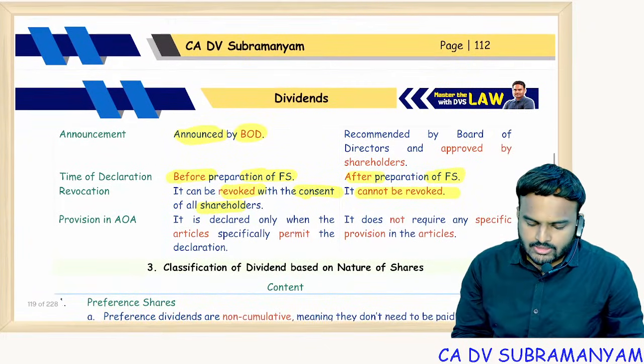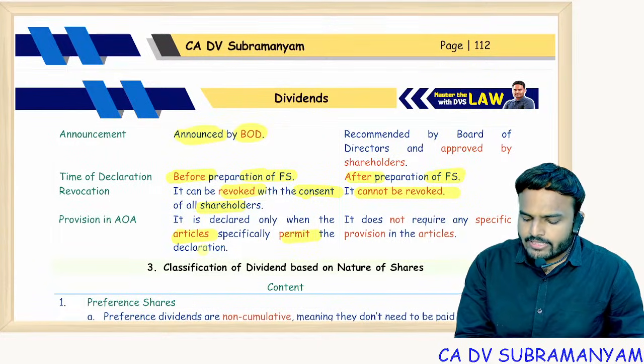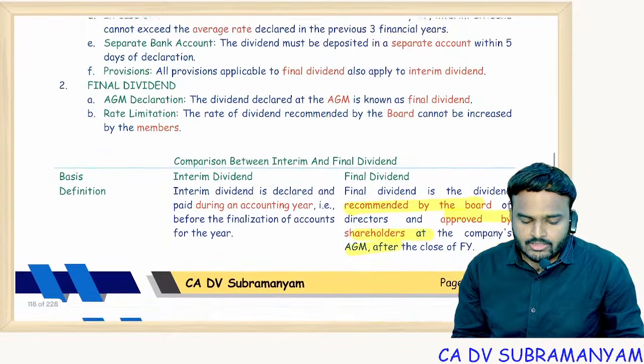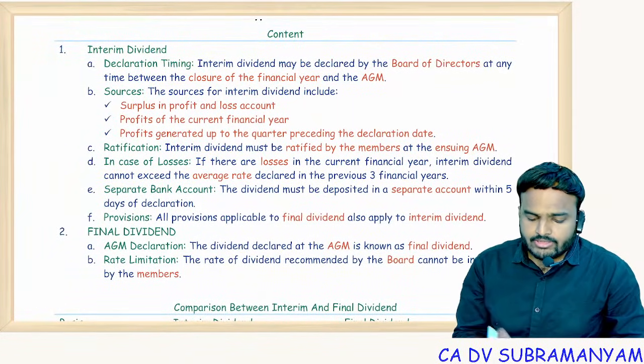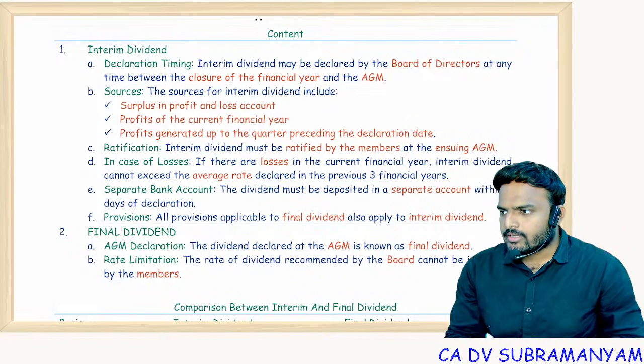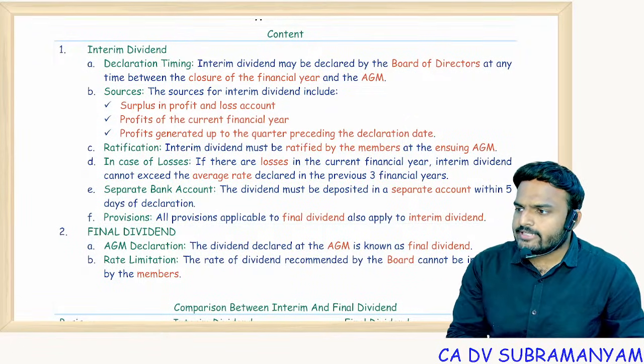Next one, yes, provision in AOA, articles: permission is required for interim dividends, whereas for final dividends, specific permission is not required. Now let's see interim dividend. Yes, just now I told you it is a dividend declared between two AGMs. Next one, coming to the sources for interim dividend.